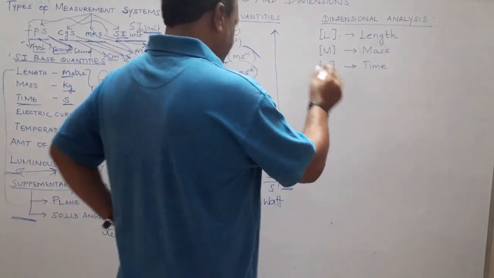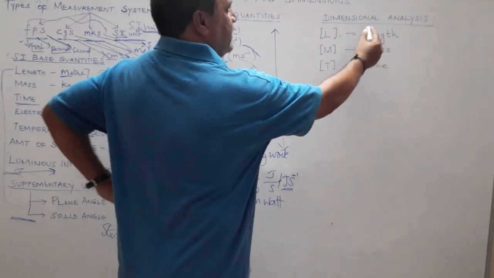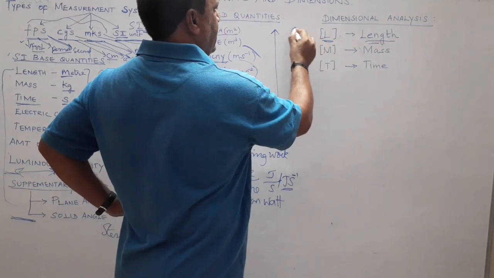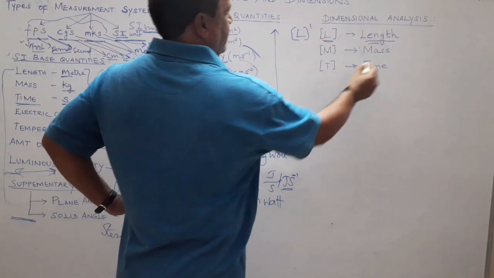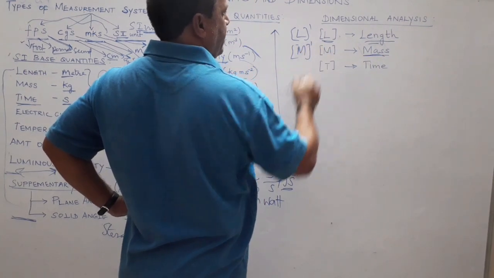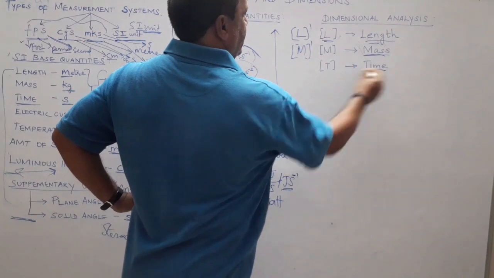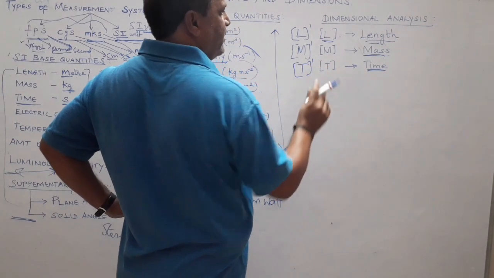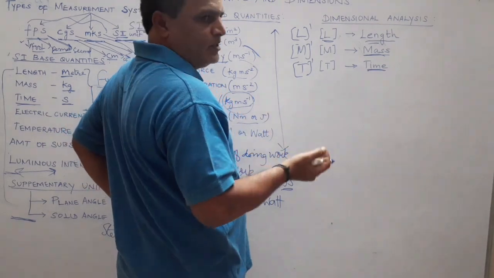Right. Fundamental physical quantities, whose dimensions are: length is L, L power 1. Mass is capital M, or M power 1. Time is T, T power 1. Don't get confused between unit and dimension.